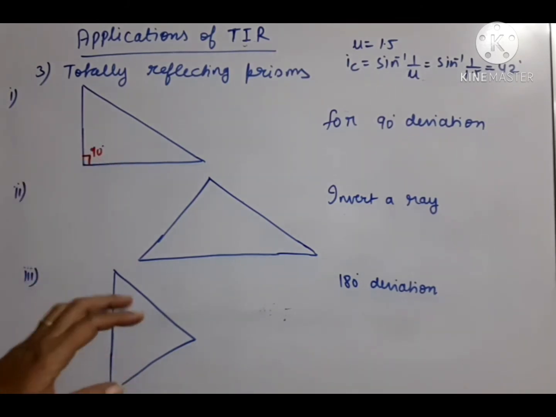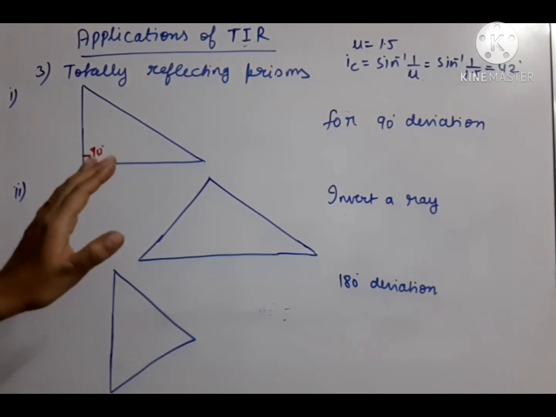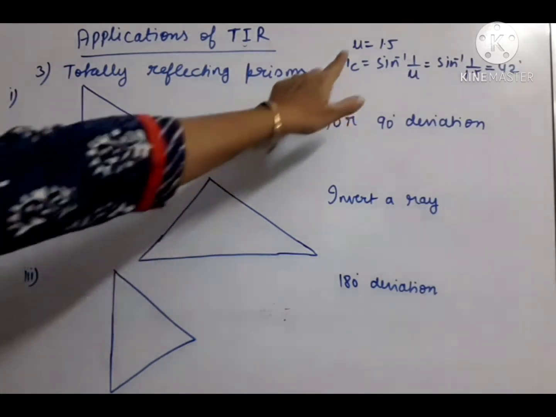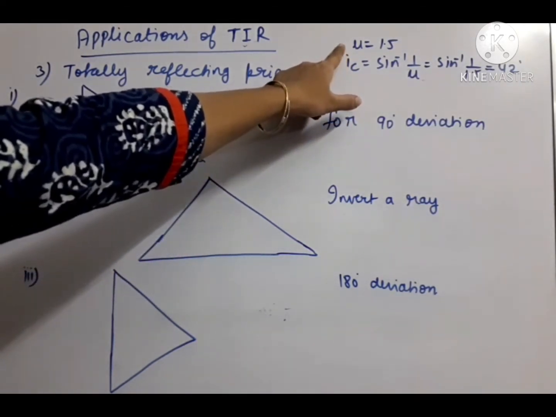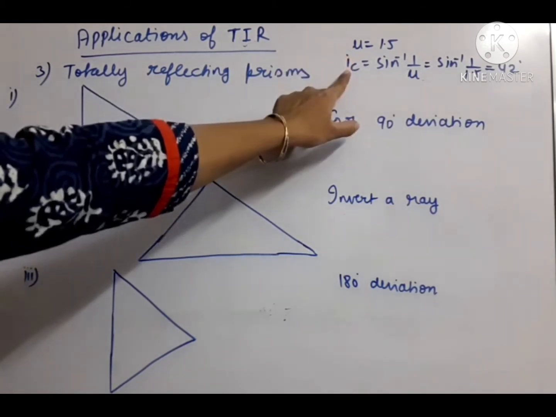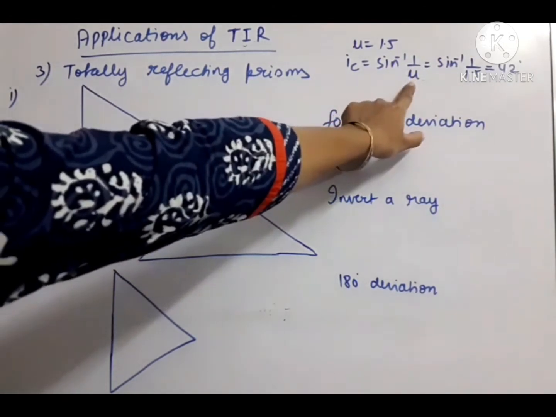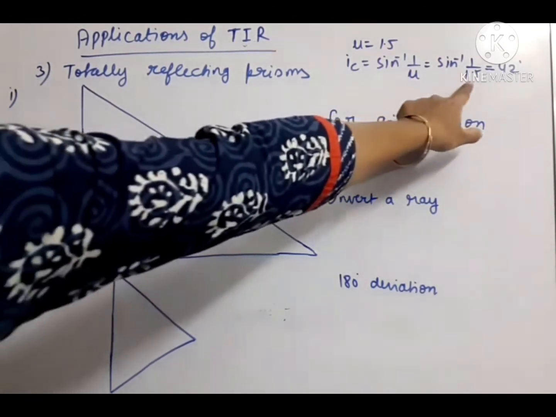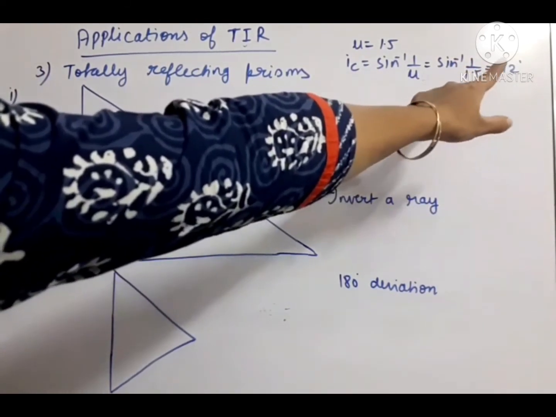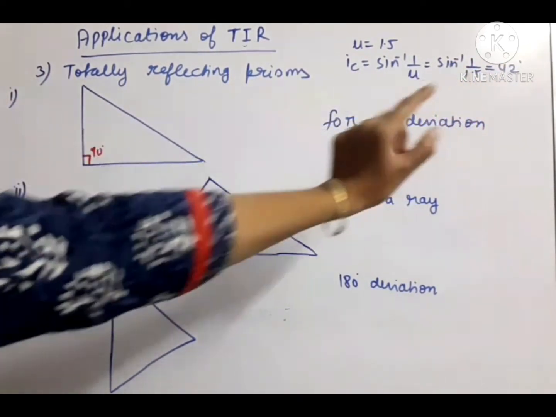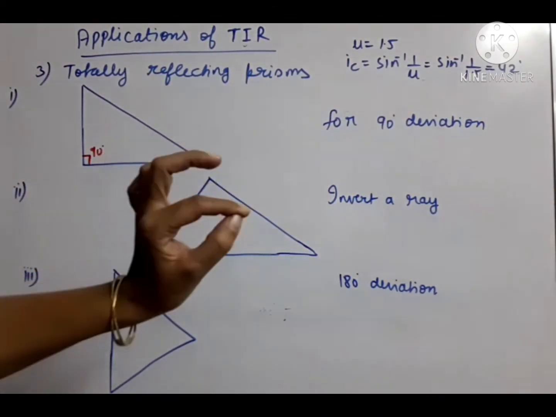Now let us first calculate the critical angle value, because for TIR we will need the critical angle. Since mu, that means the glass refractive index, is 1.5, if I put it in the critical angle formula, IC equal to sine inverse 1 by mu, and mu value 1.5 is substituted, sine inverse of 1 upon 1.5 is 42 degree. So remember, for glass the critical angle is 42 degree.